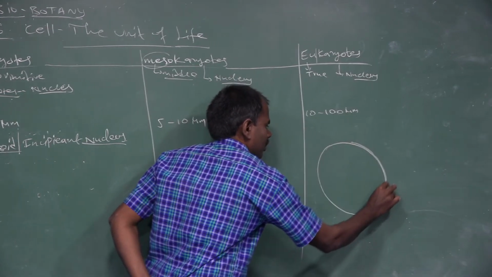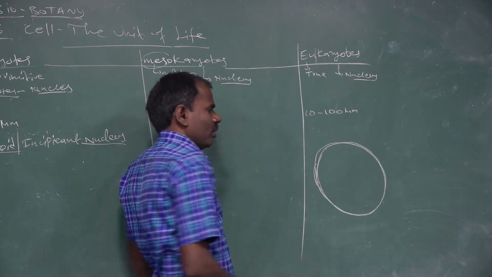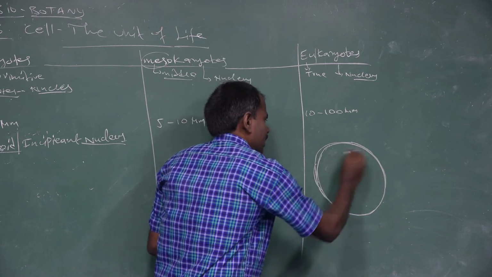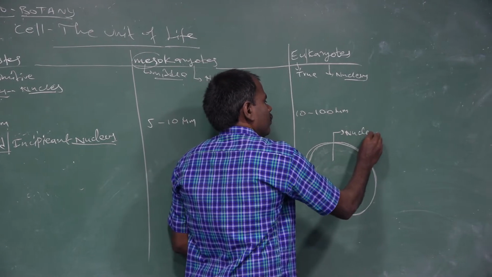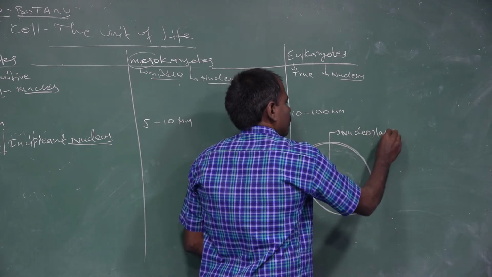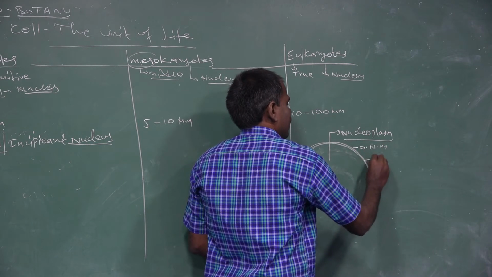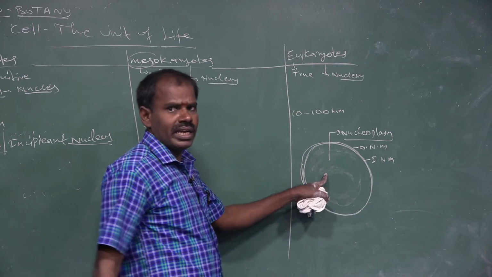The well developed nucleus is surrounded by two nuclear membranes: the outer nuclear membrane and the inner nuclear membrane. Inside the nuclear membrane is the nucleoplasm.